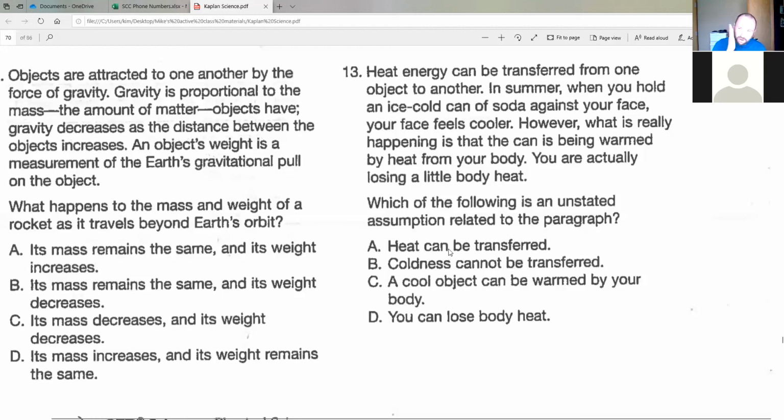The reason that you feel cold is because that cold object is receiving heat from your face or from your body, right? And you're actually losing some of your heat and giving it to that can of soda. And it feels like you're cooling off. And you are, because you're giving away some of your heat energy. But if you were to measure the temperature of that soda, right? If you have an ice cold can of soda and you stick it against your face for long enough, what's going to happen to the temperature of that soda? It's going to warm up because you're giving it heat energy. So whether you understand it or not, B is the answer choice.